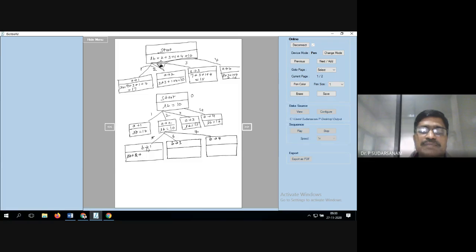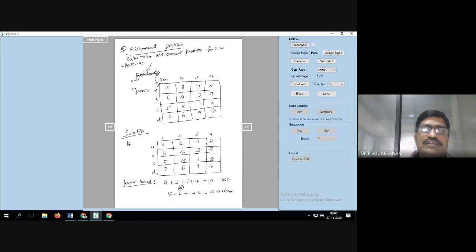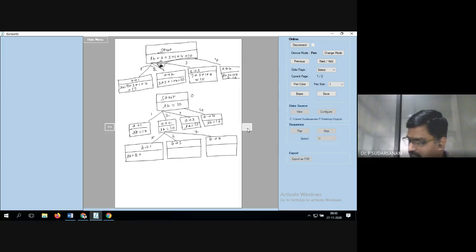Now the next one is B is equal to 1 you have taken. Now B is equal to 1 means what is the value here? 6. So that 6 is to be taken here. Write it here, 6. The remaining rows as it is, because we are considering the second row only; the third row and fourth row we have still not considered. So we'll go to the next step, to consider the third row and fourth column. So that is the reason the first row and second row are taken as it is, and the third row and fourth row, whatever you have taken previously, you can take here also. Now 8, 9, 13.